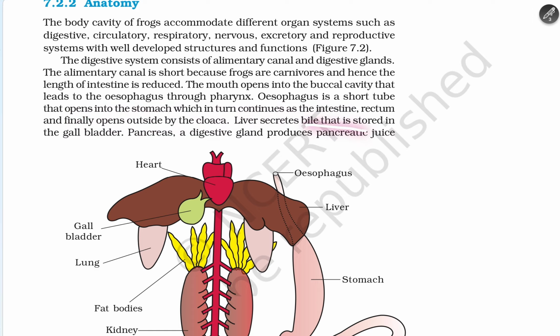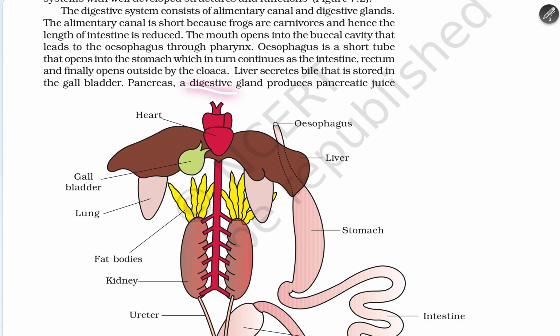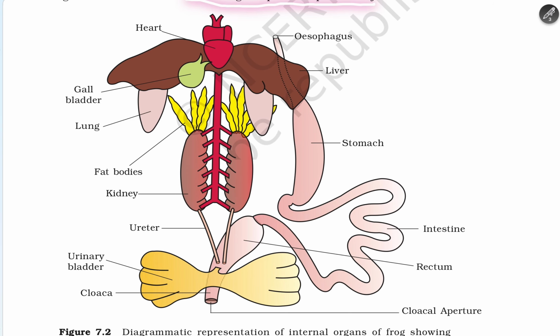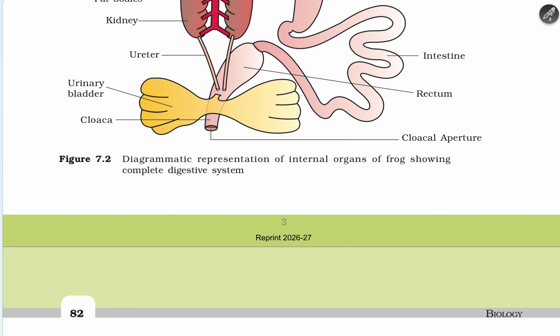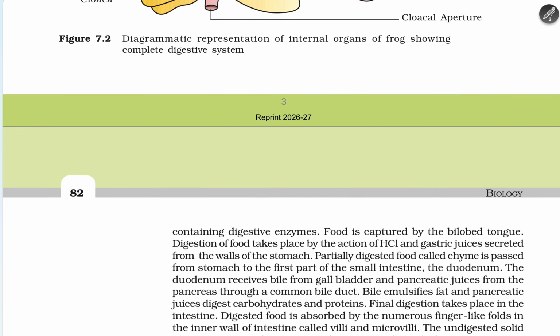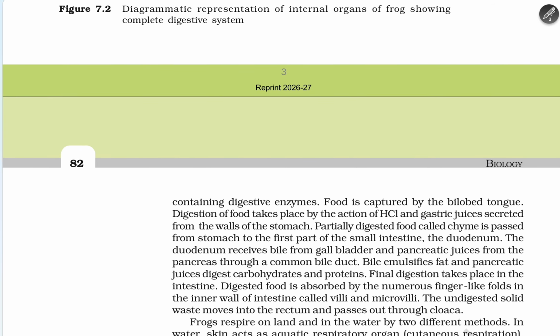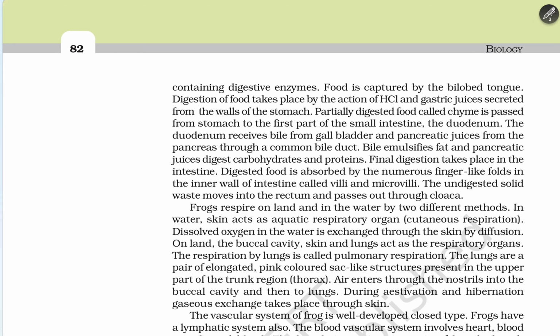The liver secretes bile that is stored in the gall bladder. The pancreas, a digestive gland, produces pancreatic juices. Diagrammatic representation of internal organs. A frog shows a complete digestive system.